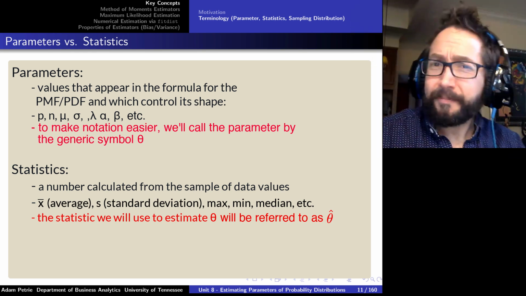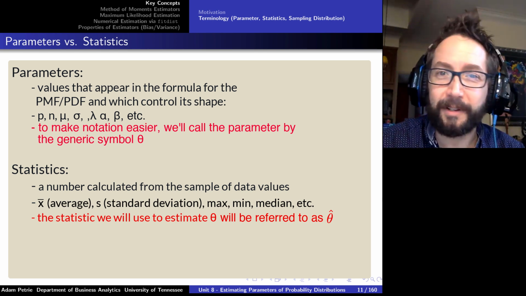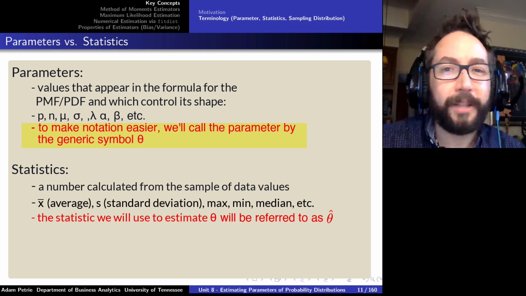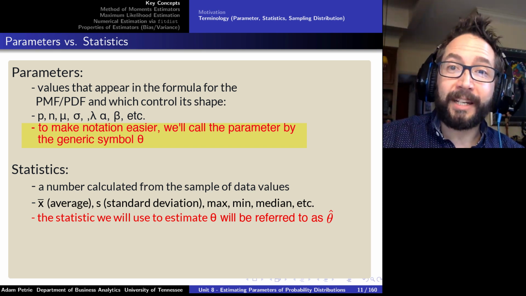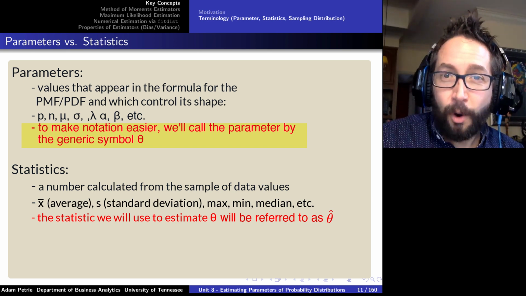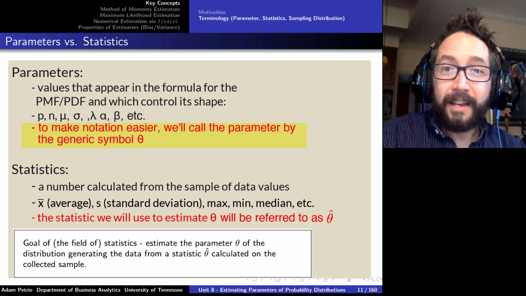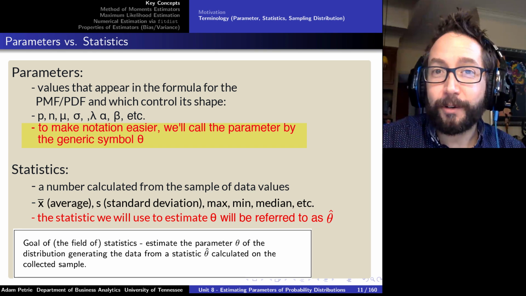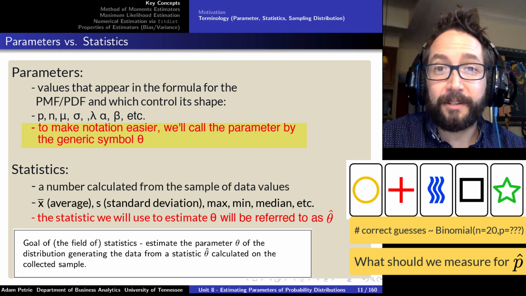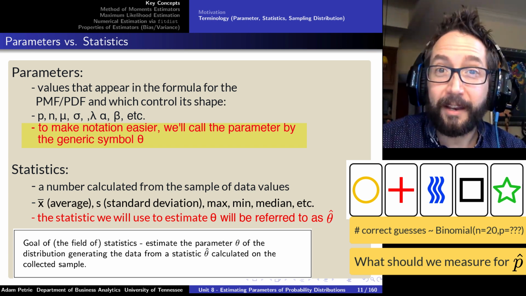Now, as we've seen, there's a lot of different symbols for the parameters of probability distributions: mu, sigma, lambda, etc. What we're going to do is come up with a universal placeholder for the parameter of a probability distribution, and we're going to call that by the Greek letter theta. And so the overall goal of the field of statistics is to come up with something that we can measure about the data that we've collected, some statistic that allows us a good glimpse as to what the actual value of the parameter of that probability distribution that's making our data is.